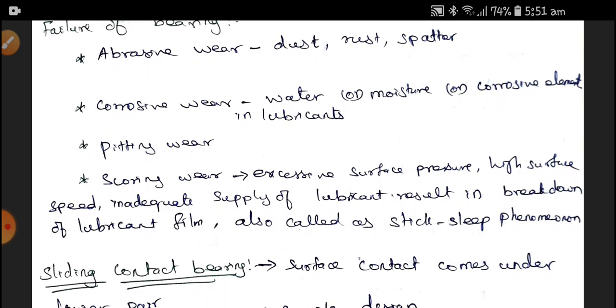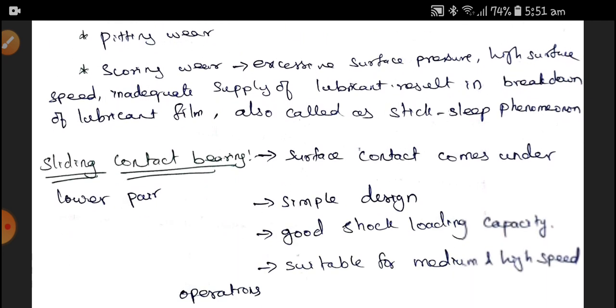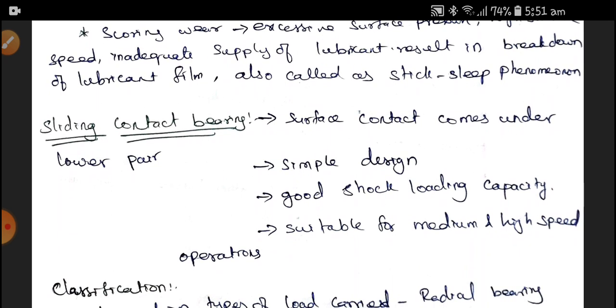Next is a very important thing, sliding contact bearings. In sliding contact bearings, surface contact comes into the picture, therefore sliding contact bearings are lower pairs. As I said earlier, we have both higher and lower pair bearings, where the anti-frictional bearings are higher pairs, whereas the sliding bearings are lower pairs. The advantages are very simple design, good shock loading capacity, and suitability for medium and high speed operation.